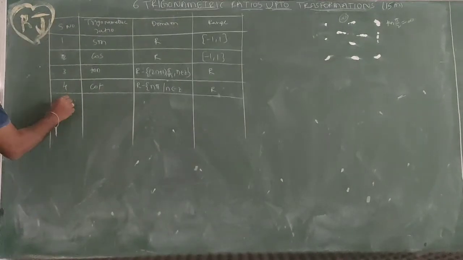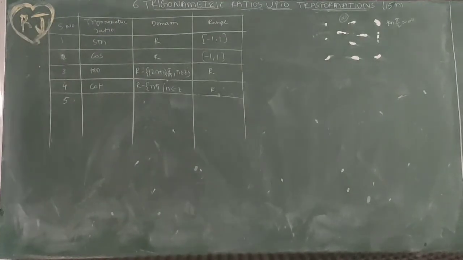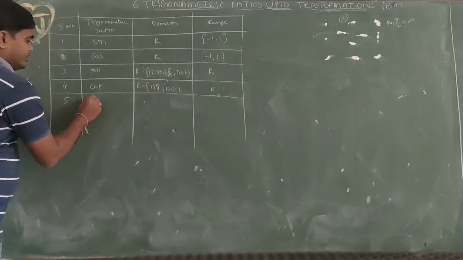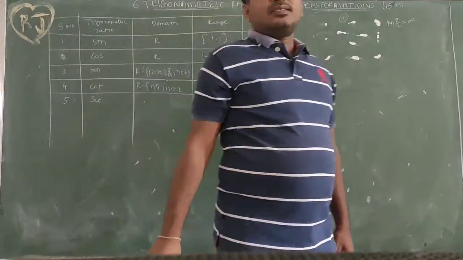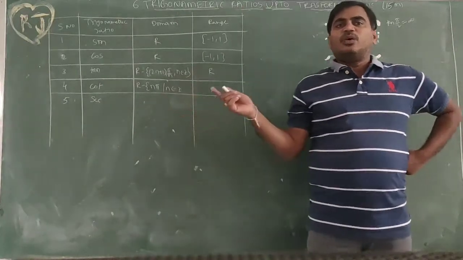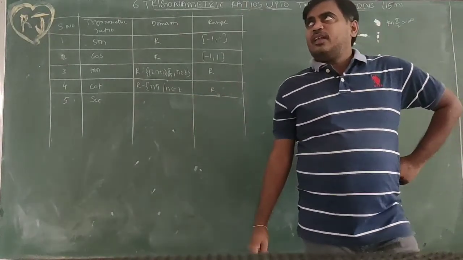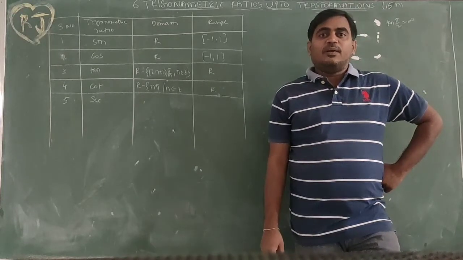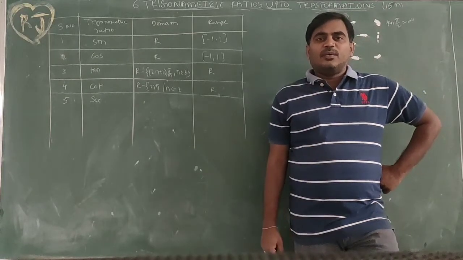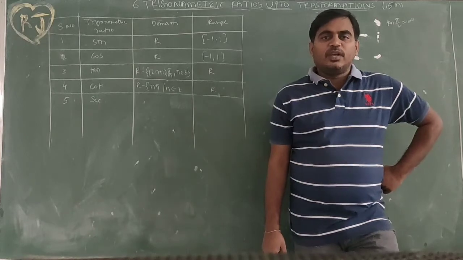Next, the fifth one, sec. Sec is nothing but 1 by cos. Whenever cos is 0, it won't exist. That is at odd multiples of pi by 2: cos pi by 2 is 0, 3 pi by 2 is 0, 5 pi by 2 is 0.